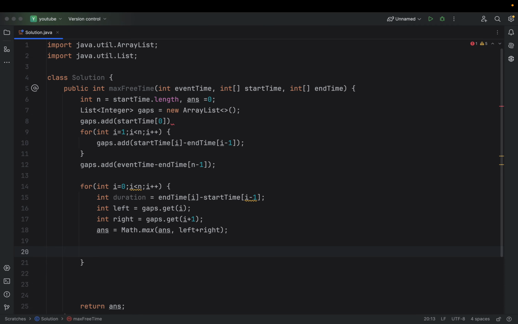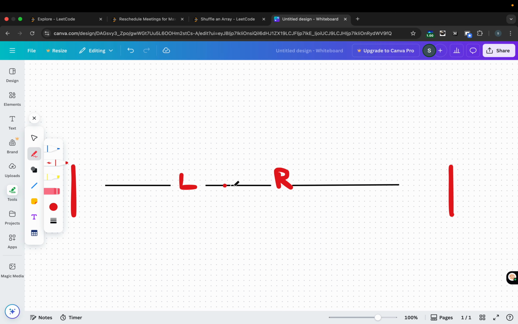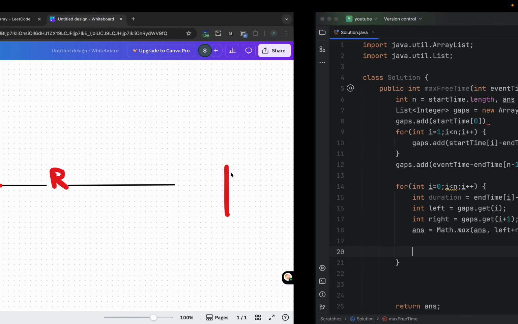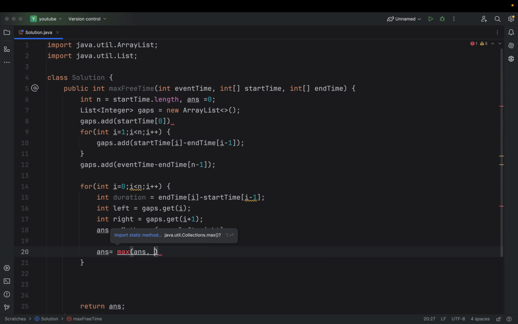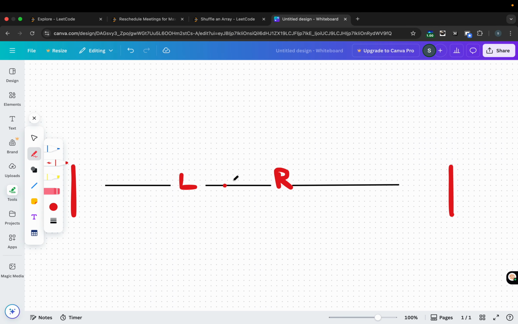But we also need to think about one of the cases. For the other case, my answer will be the maximum of answer, comma, left plus right plus duration, right? But this only works when I am rescheduling my meeting not in my left gap or right gap. It should be a gap which is not on my left or right, not adjacent. It can be any other gap.